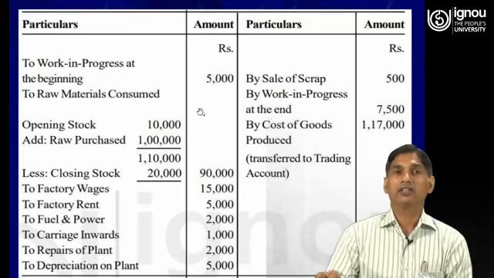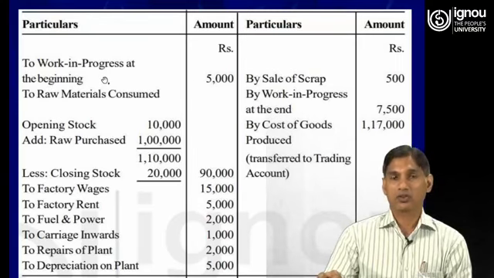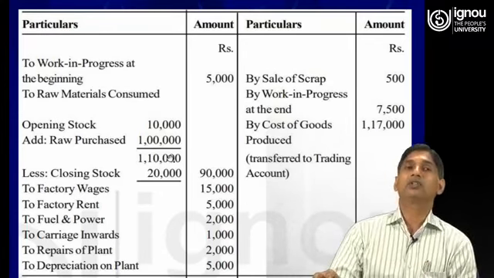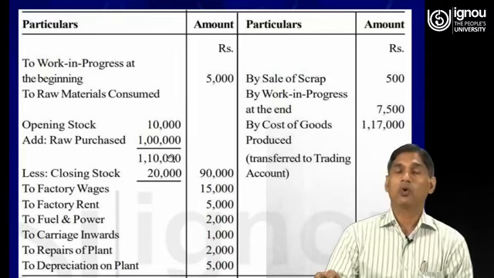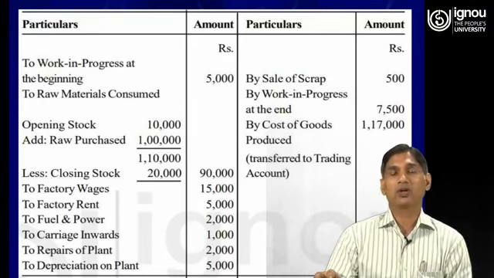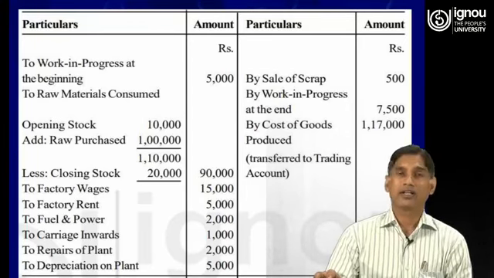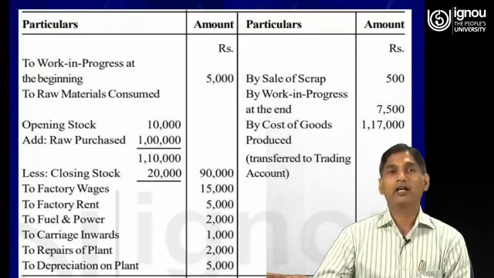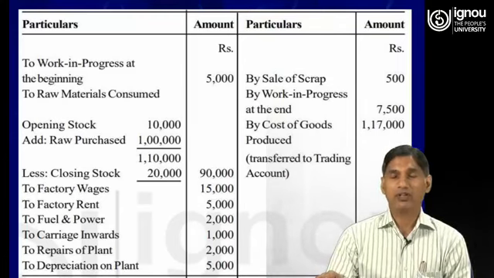As far as the opening stock of finished goods is concerned, it is shown in the trading account, and closing stock of finished goods is again shown in the trading account. So opening stock and closing stock of finished goods will always be shown in the trading account, whereas opening stock of work in progress and closing stock of work in progress are always shown in the manufacturing account.